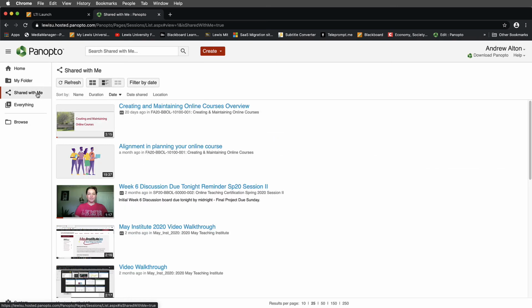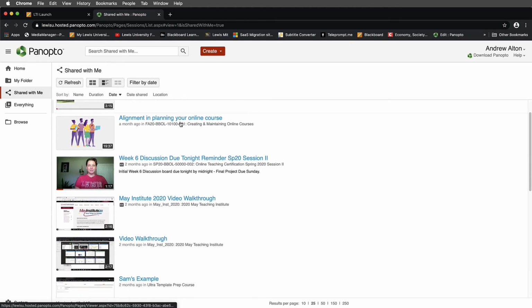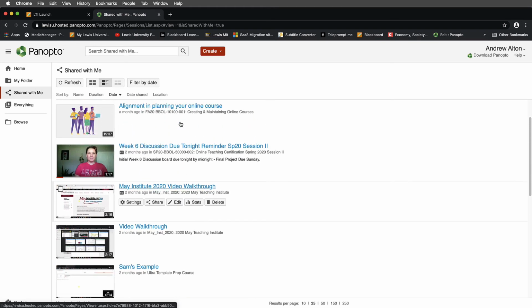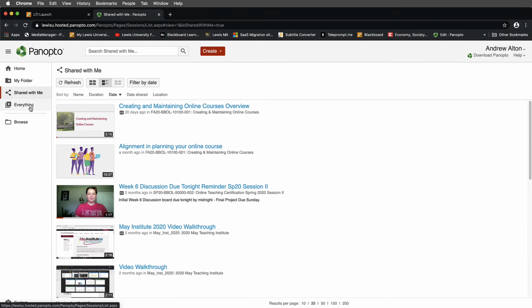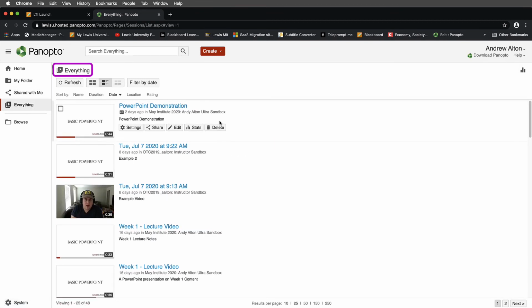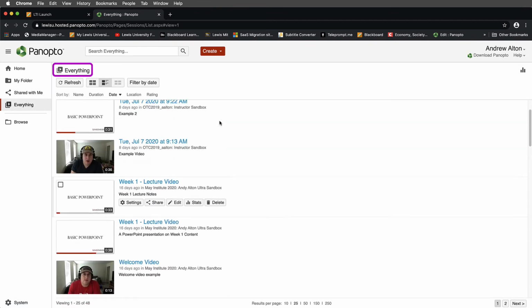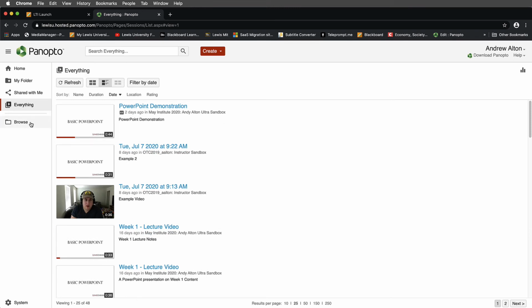Then I can use shared with me, and these are ones that I have essentially been given permissions to in some capacity, and we're going to learn how to share video content later. Then we have the Everything tab. But what I really want to do is show you this Browse tab at the bottom.